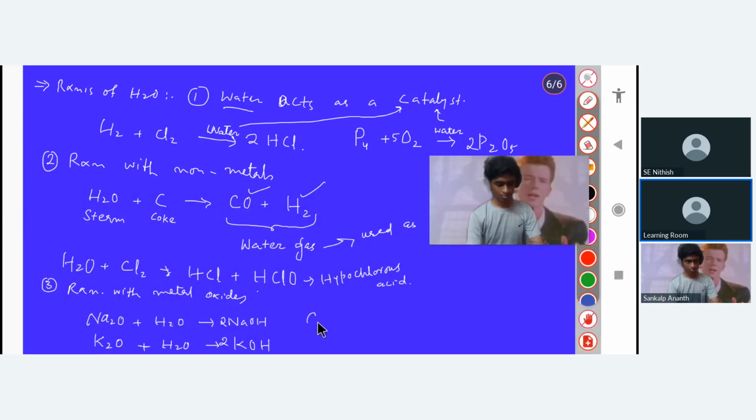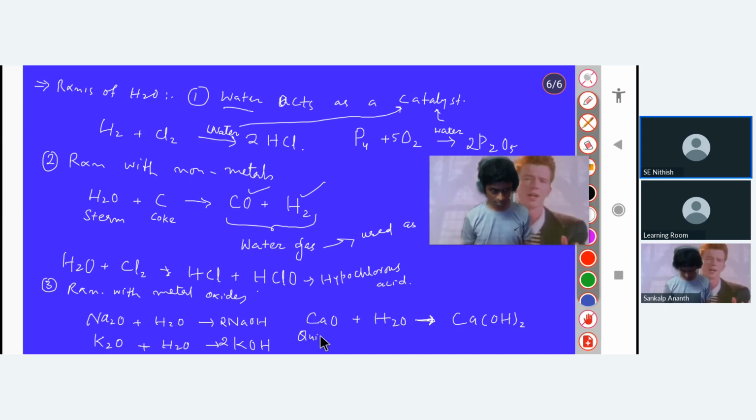Now similarly, if I write calcium oxide, what will happen if I react it with water? Can you tell me the product? Calcium hydroxide. Calcium oxide is known as quicklime, and what is calcium hydroxide known as? Slaked lime. So just write it.